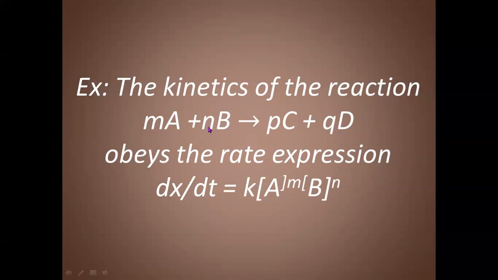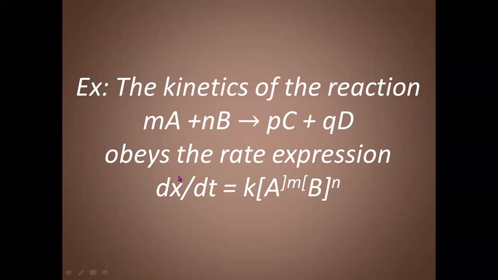But what are these m, n, p, and q? These are the number of moles: m moles of A reacting with n moles of B, giving rise to p moles of C and q moles of D. A, B are reactants, C, D are the products, and m, n, p, and q are the number of moles of A, B, C, and D, respectively.